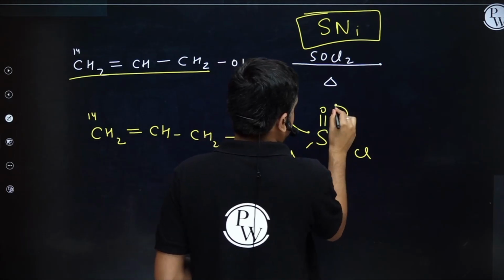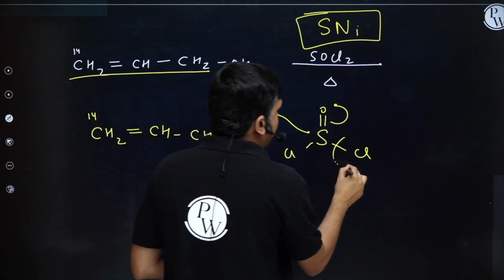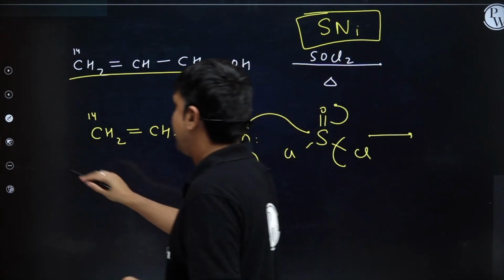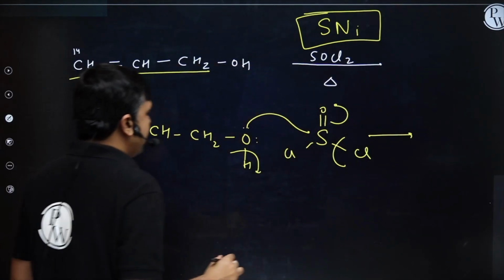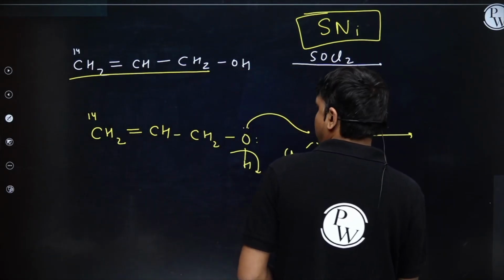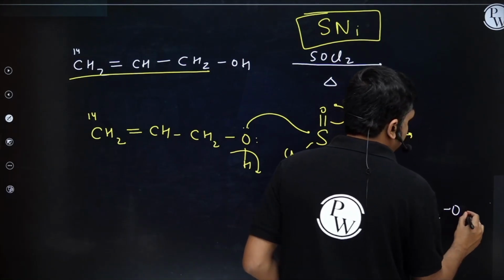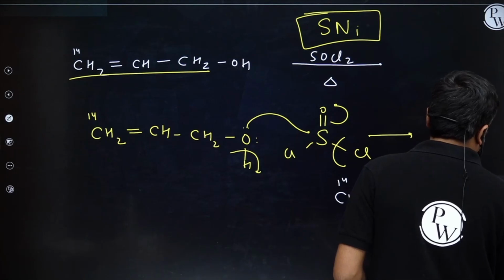I will simply remove H from here, Cl from here, and I will write the intermediate. The intermediate formed is CH2(14)=CH-CH2-O-S(=O)Cl.